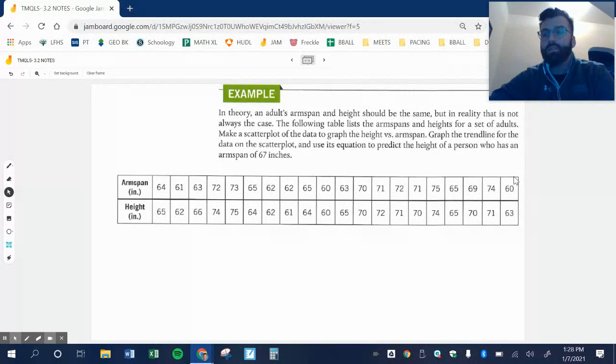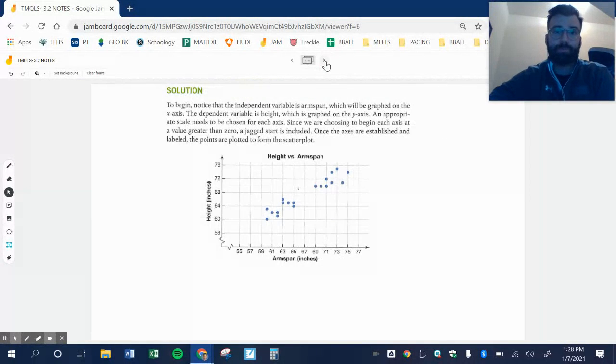My arms are actually long. I think they're longer than my height. Not to brag, but you see guys in the NBA who have huge wingspans, like a 7 foot something wingspan. They're only like 6'5", so it's not always going to be true.